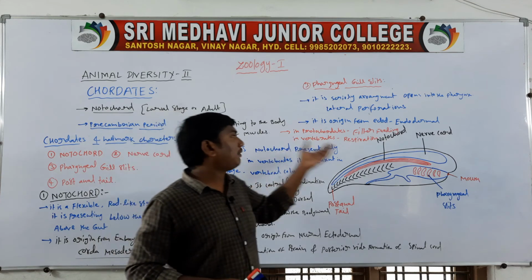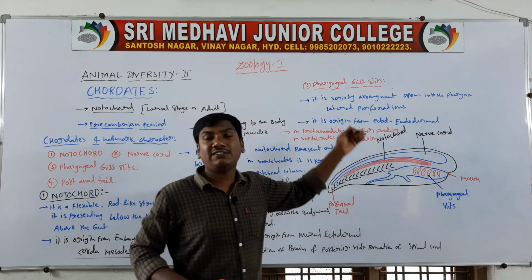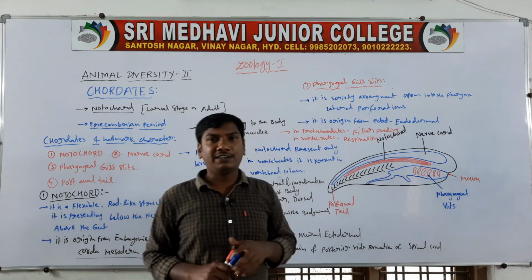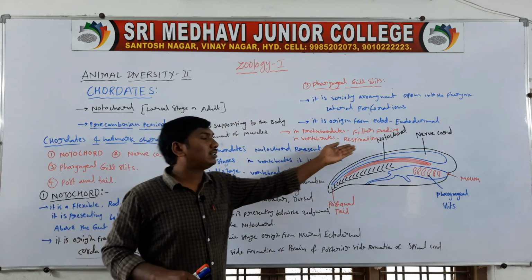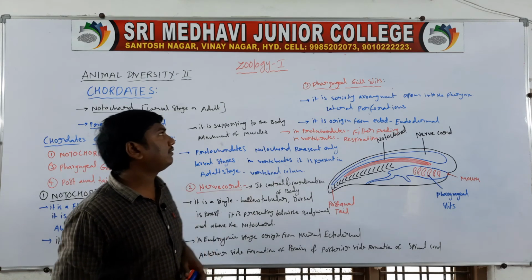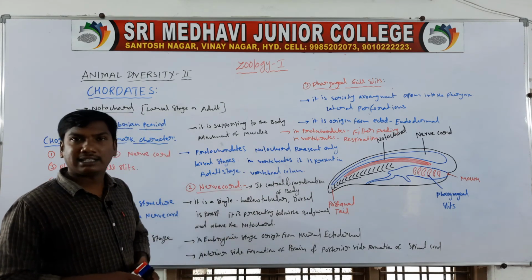Next one, in the functions, in the protochordates, they have a filter feeding function. Protochordates means first chordates. In vertebrates, they have a respiration function. So these are the pharyngeal gill slits.